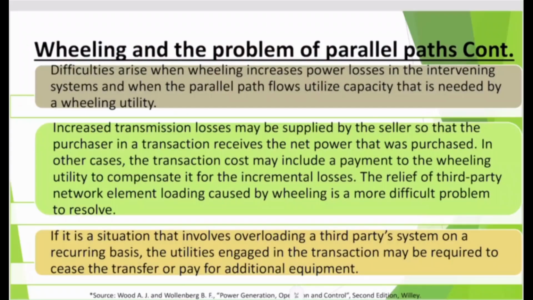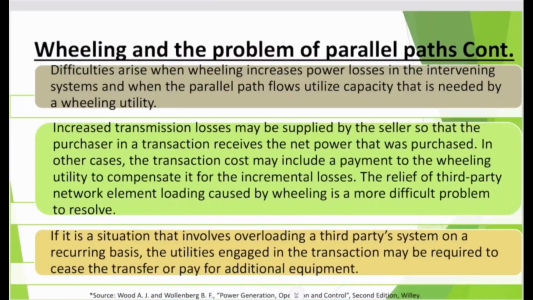Now, increased transmission losses may be supplied by the seller so that the purchaser in a transmission receives the net power that was purchased. For example, if I am purchasing 100 megawatt and that leads to a loss of actually 10 megawatt, then the seller will inject 110 megawatt so that I get at least 100. The other arrangement could be the seller will give 100 megawatt and the purchaser will get 90 megawatt, accommodating the losses. But in general, the seller takes the responsibility to adjust the losses that are caused due to the transaction.